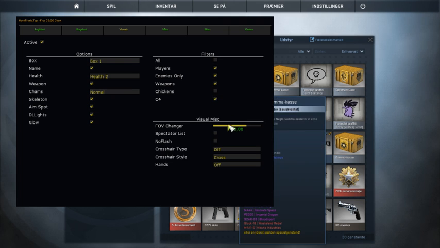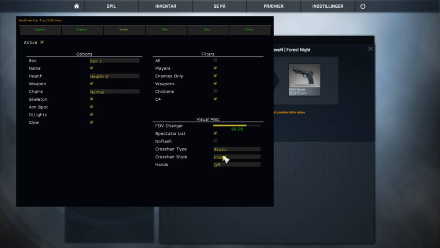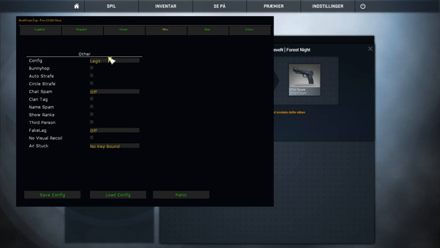Weapons and C4. Crosshair type, static, and crush, big crush, hands transparent. Okay, here, misc. Okay, bunny hop, autostrafe, circle strafe, chat spam, all this. Clan tag. This will spam some clan tags. Name spam. This will spam names. And show ranks. It will show your competitive ranks.